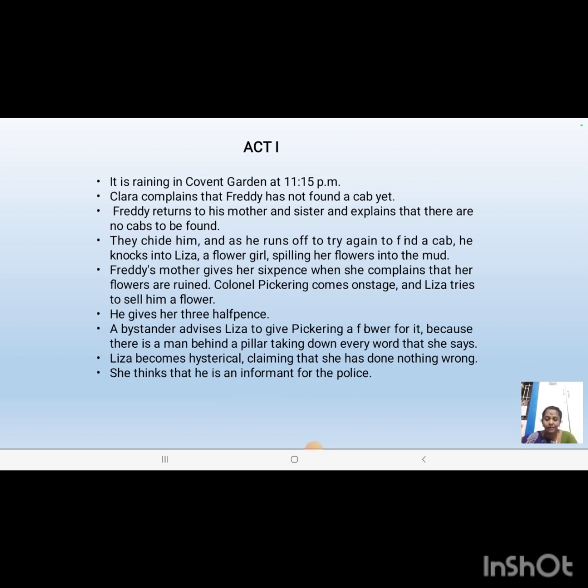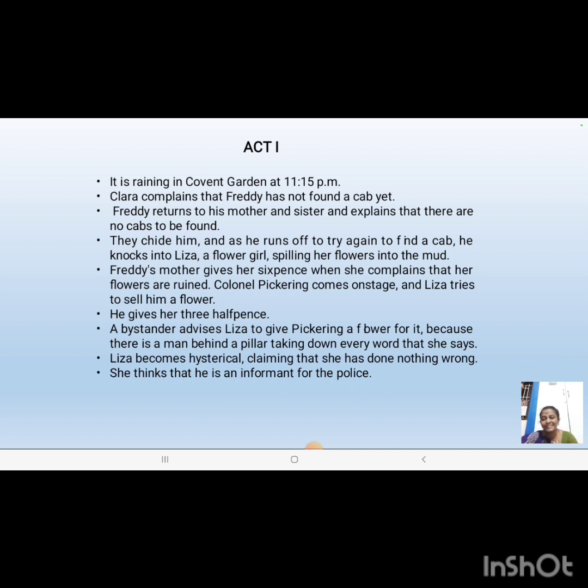Clara and her mother, Eynsford Hill, will be chiding Freddie for not being able to find a cab. So Freddie, in a hurry to look for a cab, will move fast from the place. At that time, this girl Eliza will enter the Covent Garden gate. They'll dash, and Freddie will knock into Eliza, making some of her flowers fall on the ground.